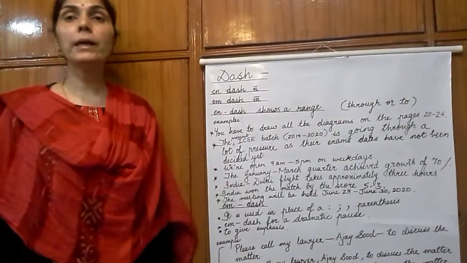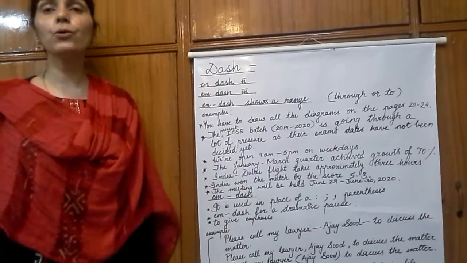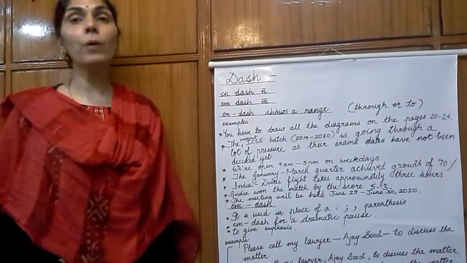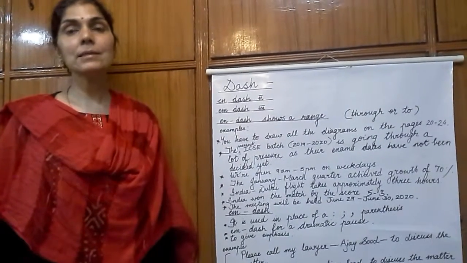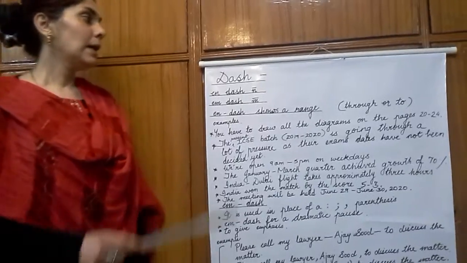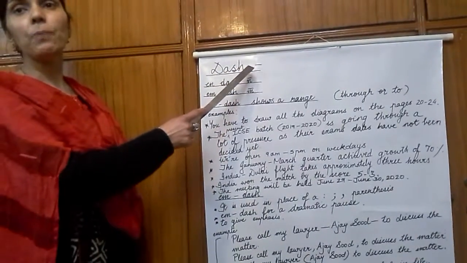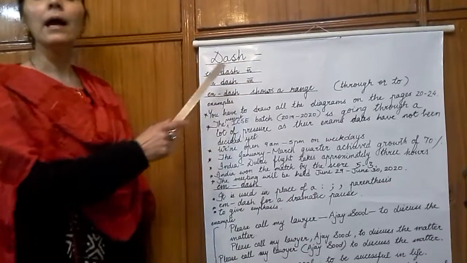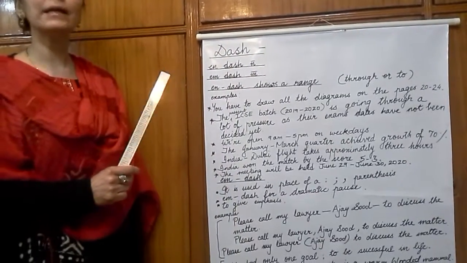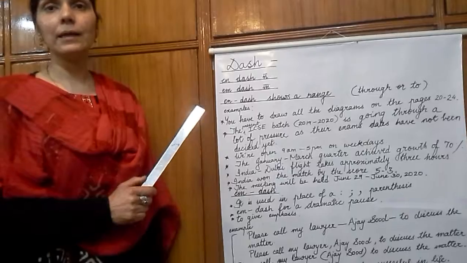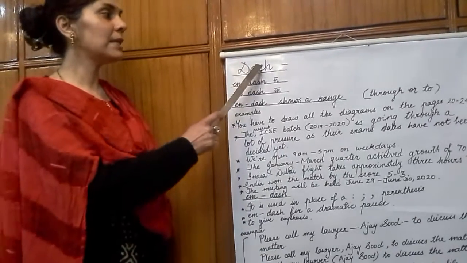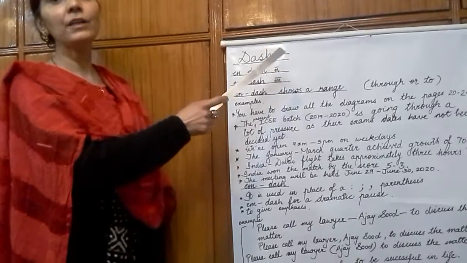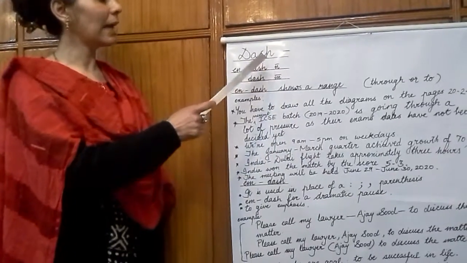I welcome you to the 8th video in the series of videos on punctuation marks. In this video, I will deal with one punctuation mark, that is a dash. A dash is represented by a horizontal line. Earlier, I told you that a hyphen is represented by a horizontal line, but a dash is bigger than a hyphen. A hyphen is shorter than a dash.